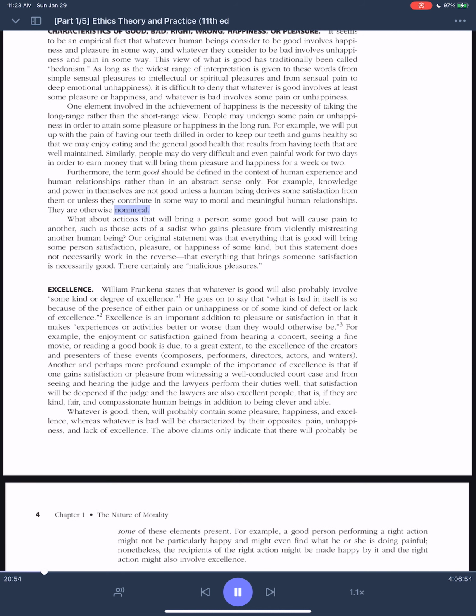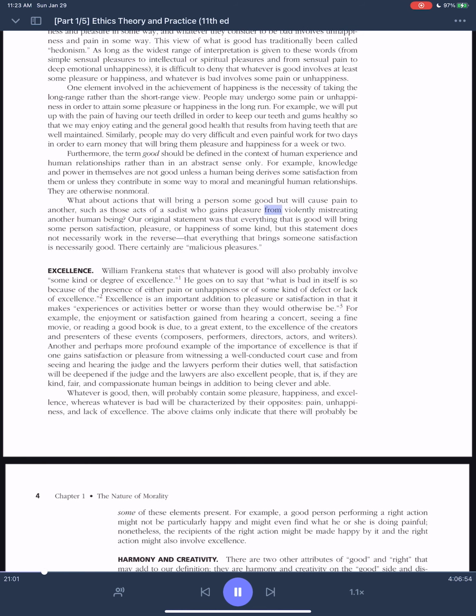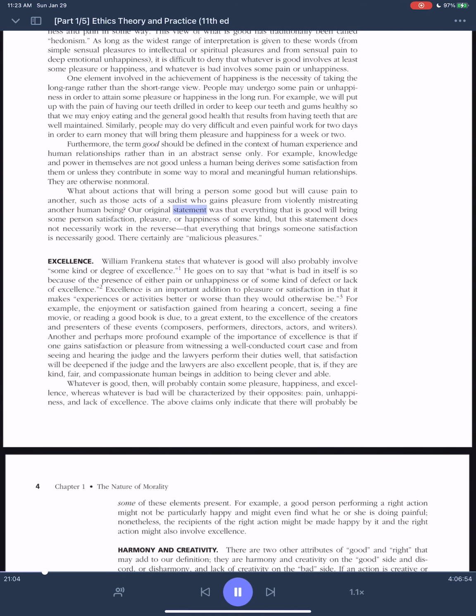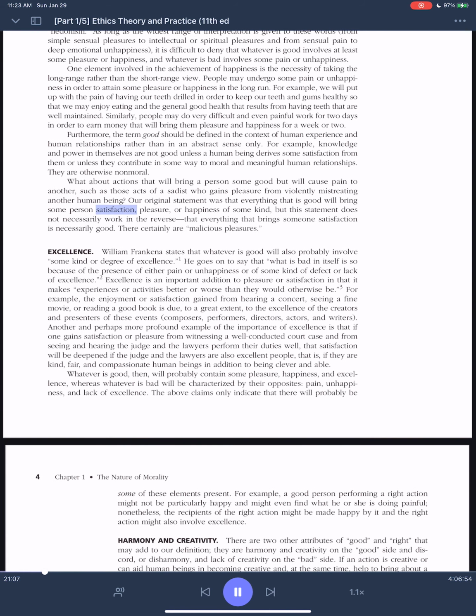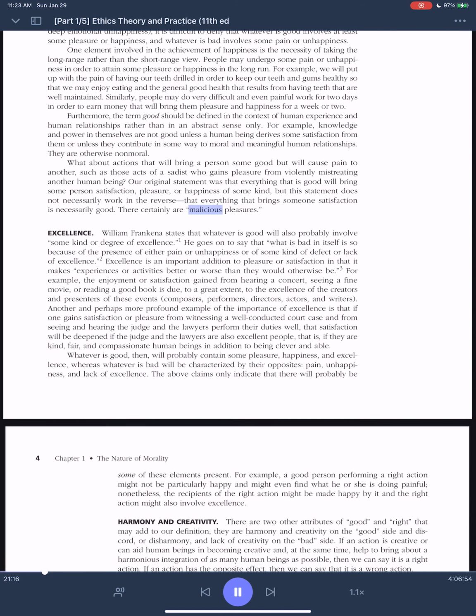They are otherwise non-moral. What about actions that will bring a person some good but will cause pain to another, such as those acts of a sadist who gains pleasure from violently mistreating another human being? Our original statement was that everything that is good will bring some person satisfaction, pleasure, or happiness of some kind. But this statement does not necessarily work in the reverse, that everything that brings someone satisfaction is necessarily good. There certainly are malicious pleasures.